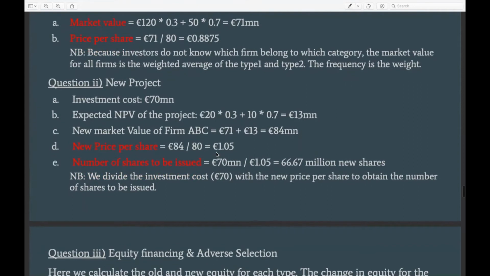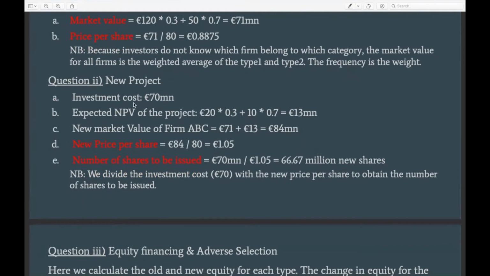The second sub-question in this question is that there is a new project that has an initial investment of 70 million. And then the interesting part is that the NPV of this project depends on which type of firm does the project, right? So if it's a type 1 firm, we know that the NPV of the project would be 20 million.